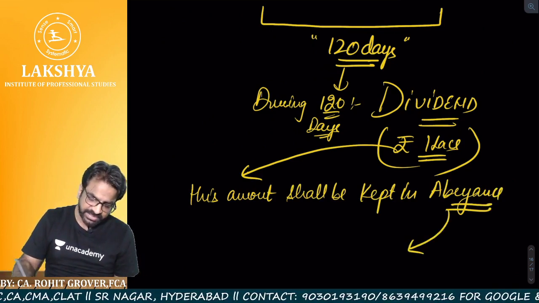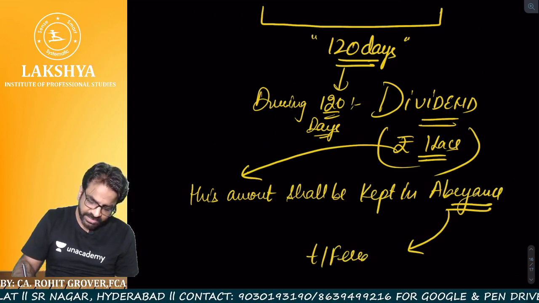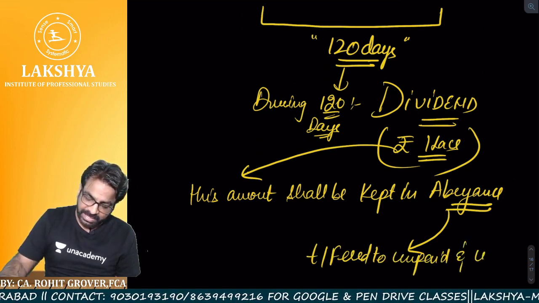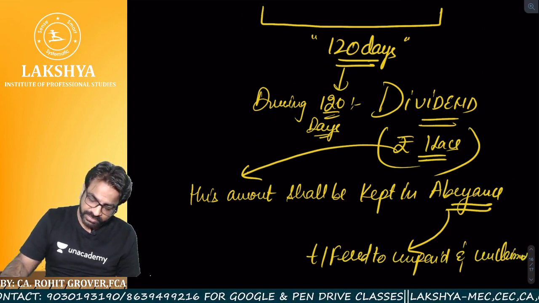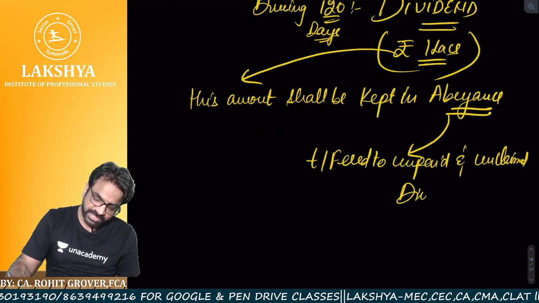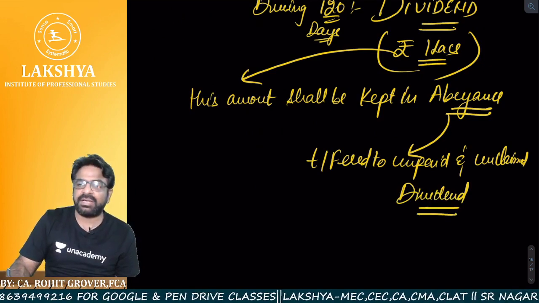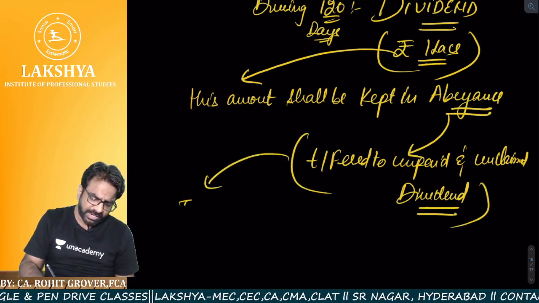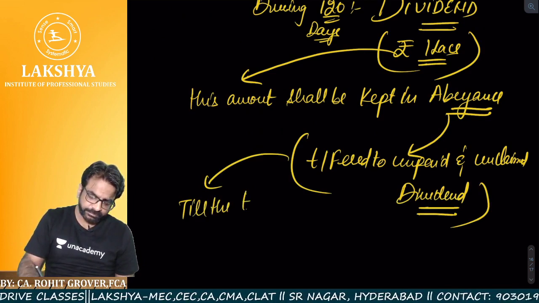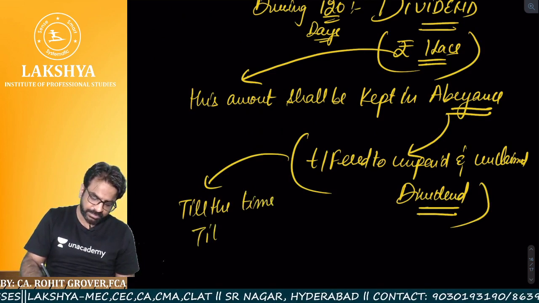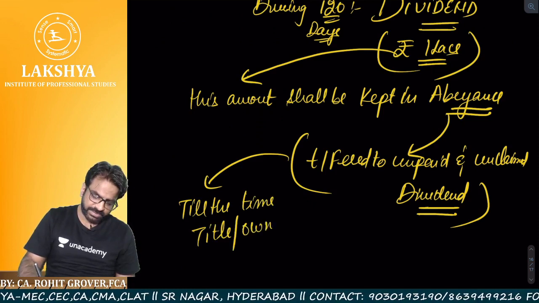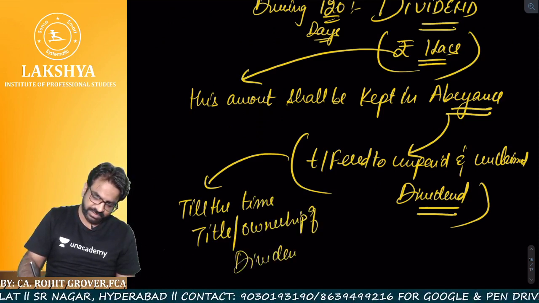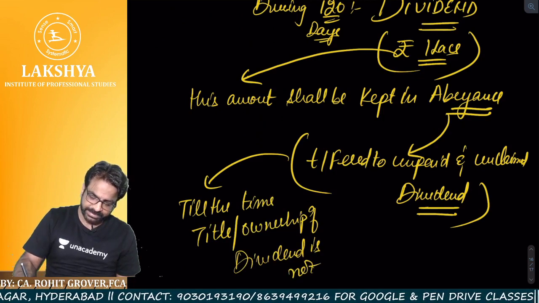Abeyance means this amount will be transferred to the unpaid and unclaimed dividend account. Sir, why is it being transferred to the unpaid and unclaimed dividend account? Till the time the title or ownership of the dividend is not clear.